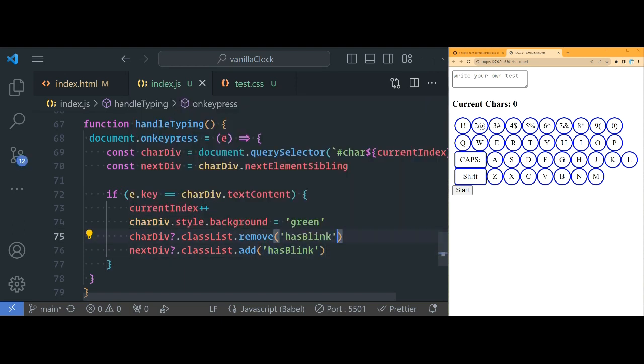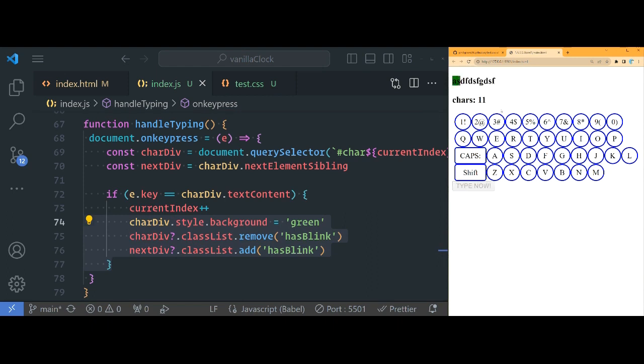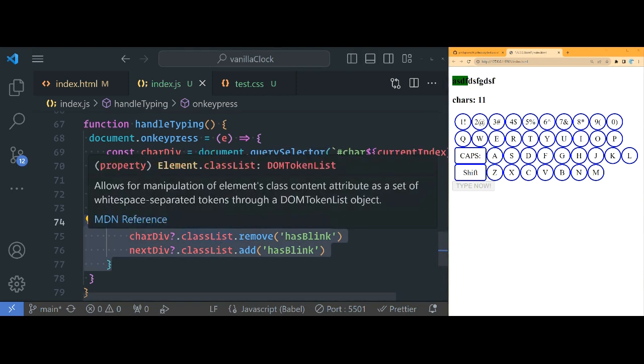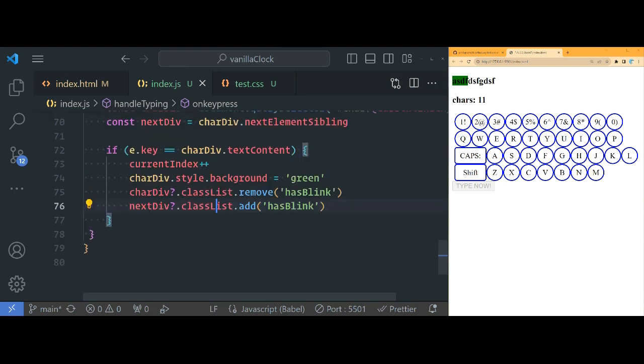And remember, this on key press will run every single time you type. So these will always be up to date. Okay, let's try again. A, S, D. See, now the F is blinking, but none of these are blinking. If I type F, it stops blinking and the D is now blinking. Okay, let's handle what happens when they get this wrong. And it's a little bit harder than you might think.